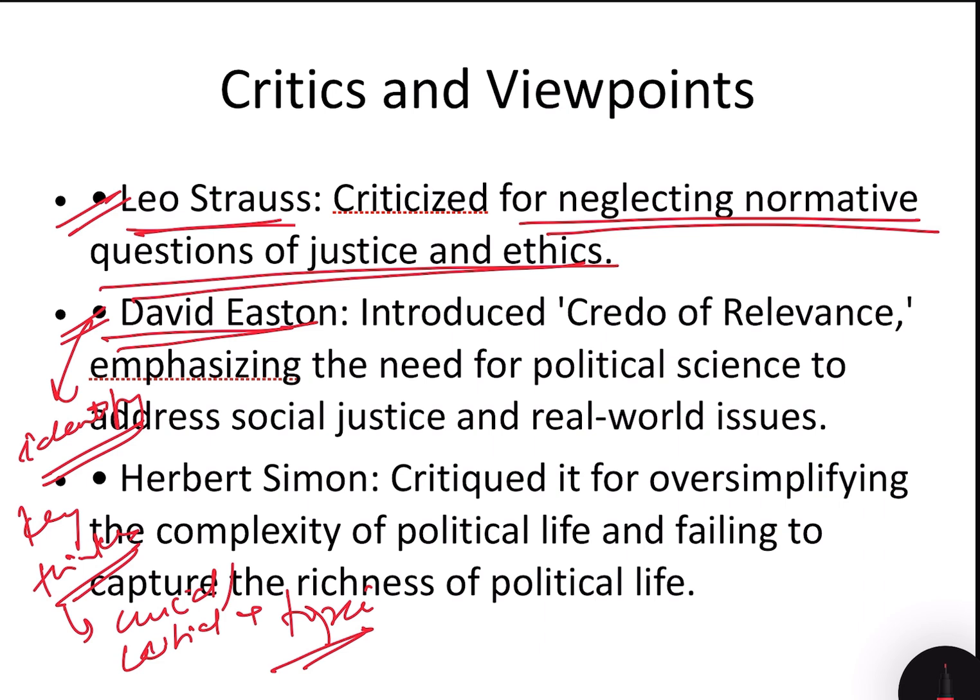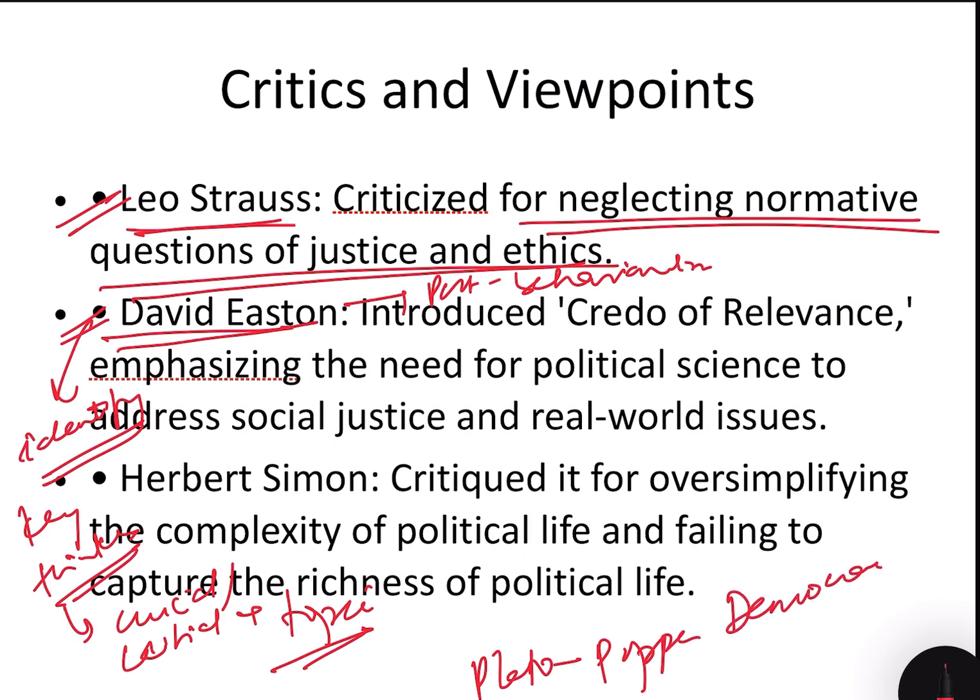So if it's David Easton in behavioralism, also post behavioralism. If you're writing on Plato, it would be Popper. If you're writing on democracy, it has to be Macpherson, C.B. Macpherson. So such kind of authors or theorists need to be identified well in advance, and you need to know what they have said related to that particular subject.